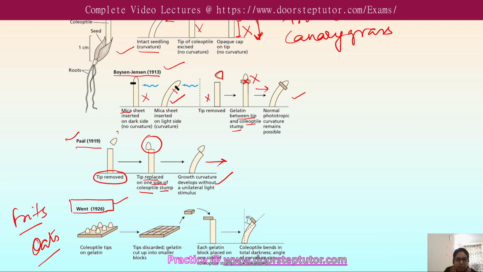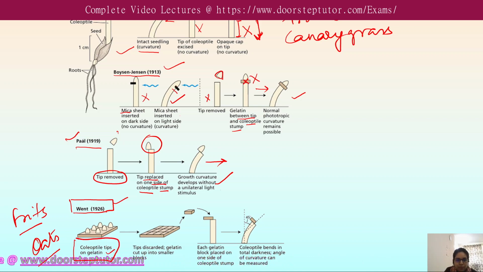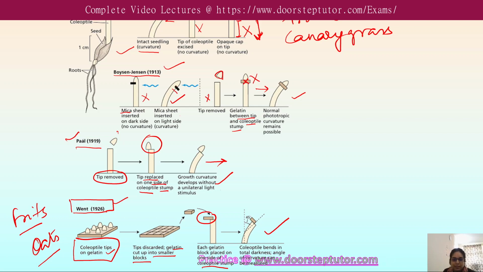What he actually did was grow the coleoptile tips on gelatin, then discard the tips and cut the gelatin into smaller blocks. When a gelatin block is placed on one side of the coleoptile stem, the coleoptile bends in total darkness, and the angle of curvature can also be measured. The Went breakthrough involved allowing the chemical to diffuse out of the excised coleoptile tips directly into gelatin blocks.